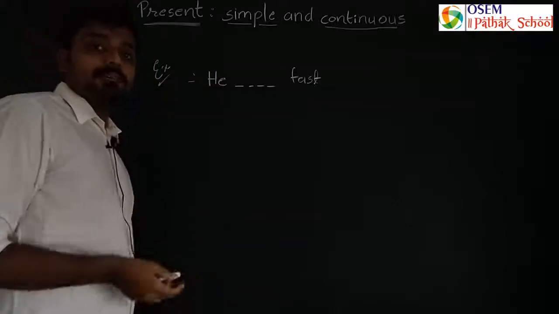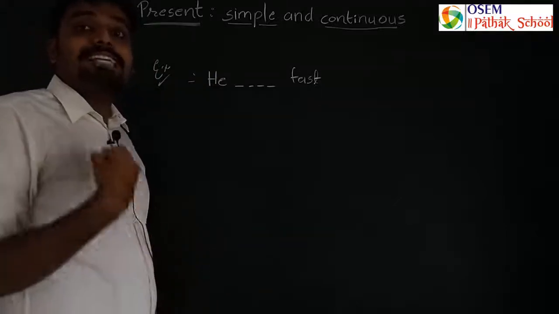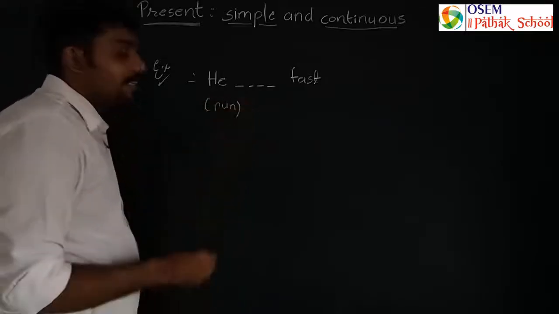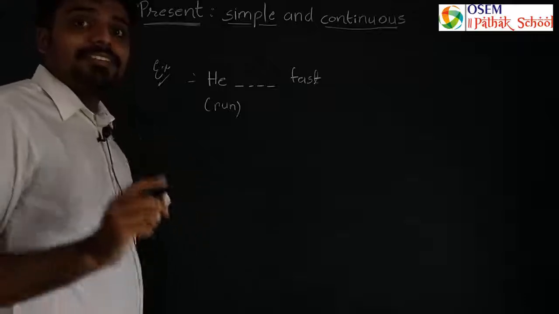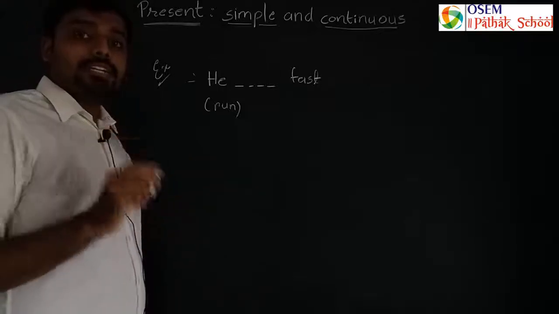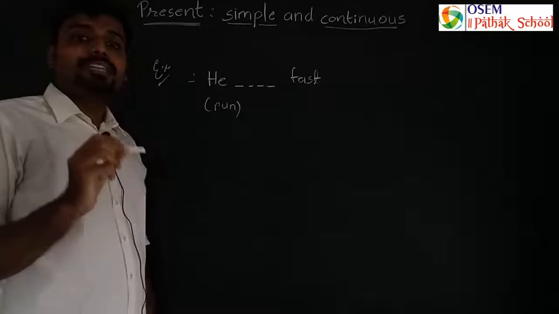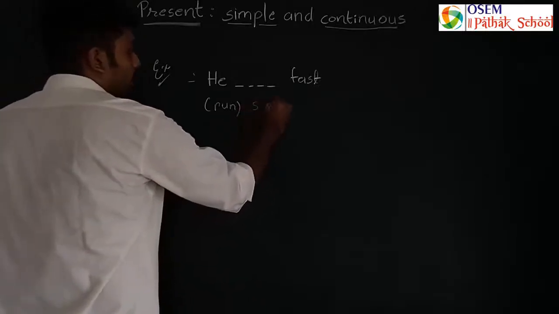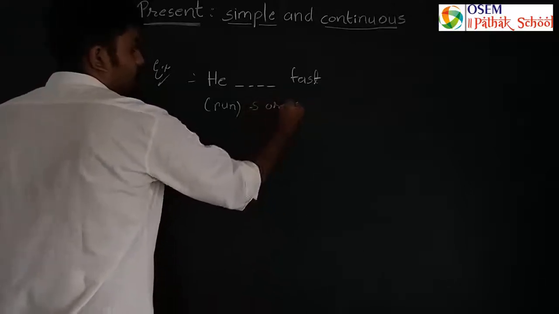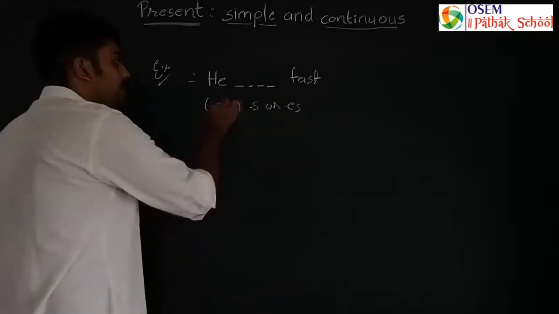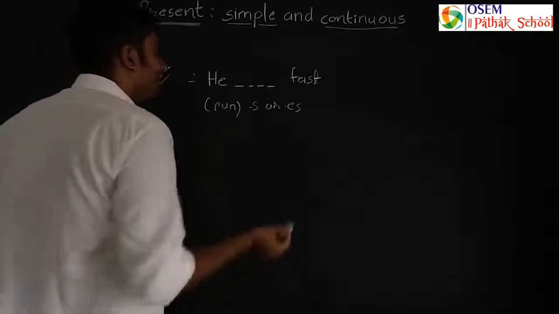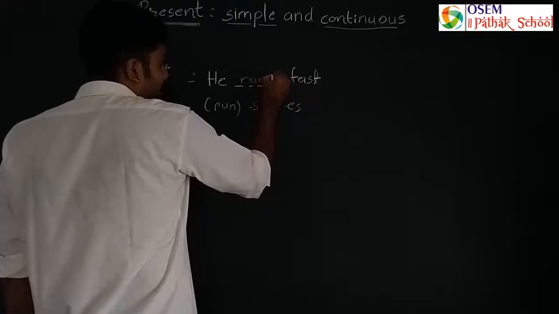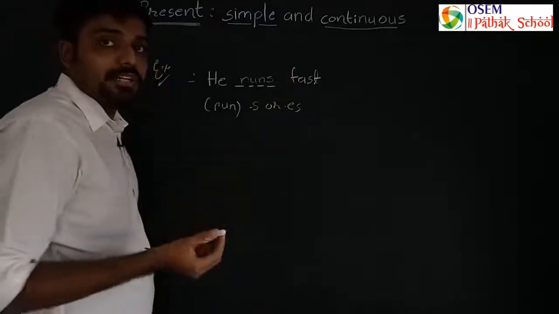If you are talking about any person who can run very fast, so if I say in the bracket the verb is run, and as I said, whenever you are using singular noun or pronoun, you have to add s or es. So in this verb run, we can use s and we can add it into the verb. He runs. He is a singular noun, right?